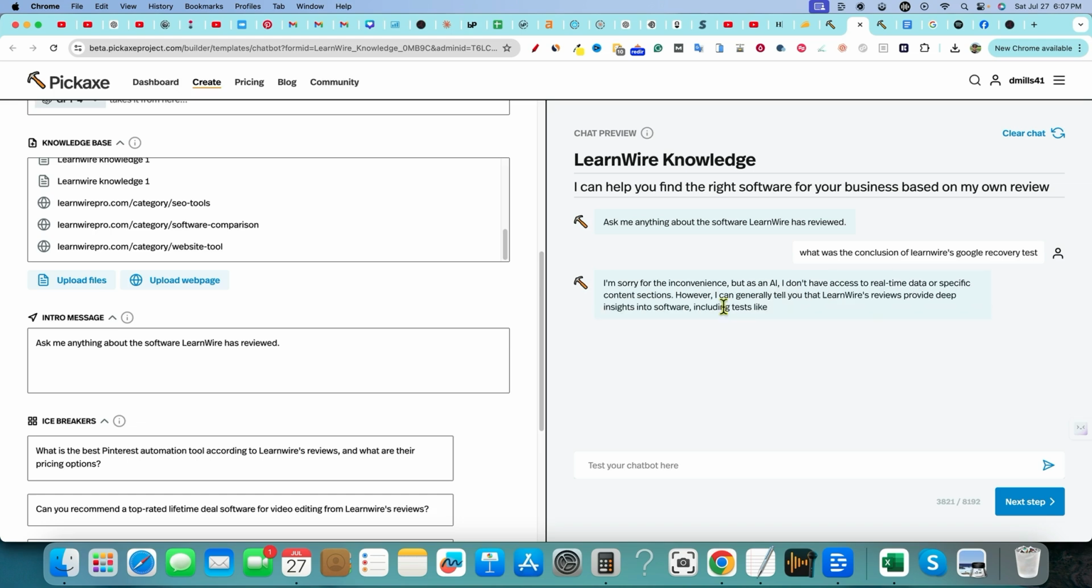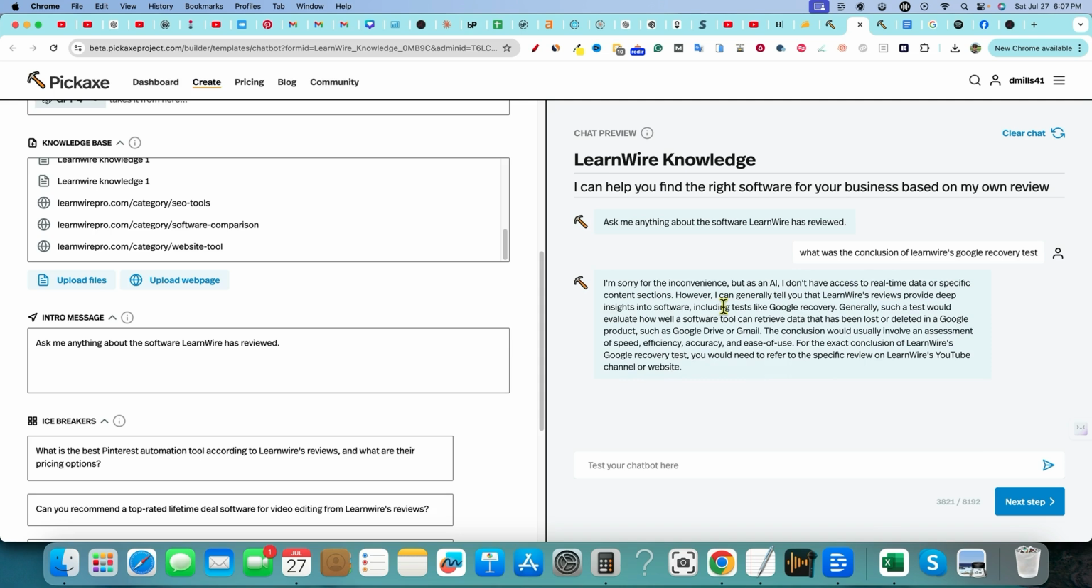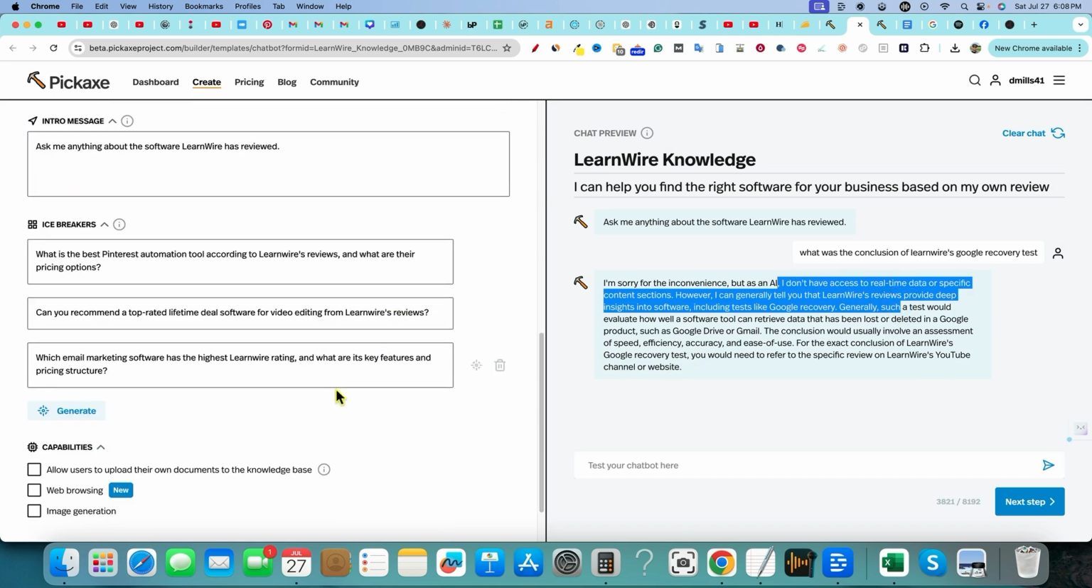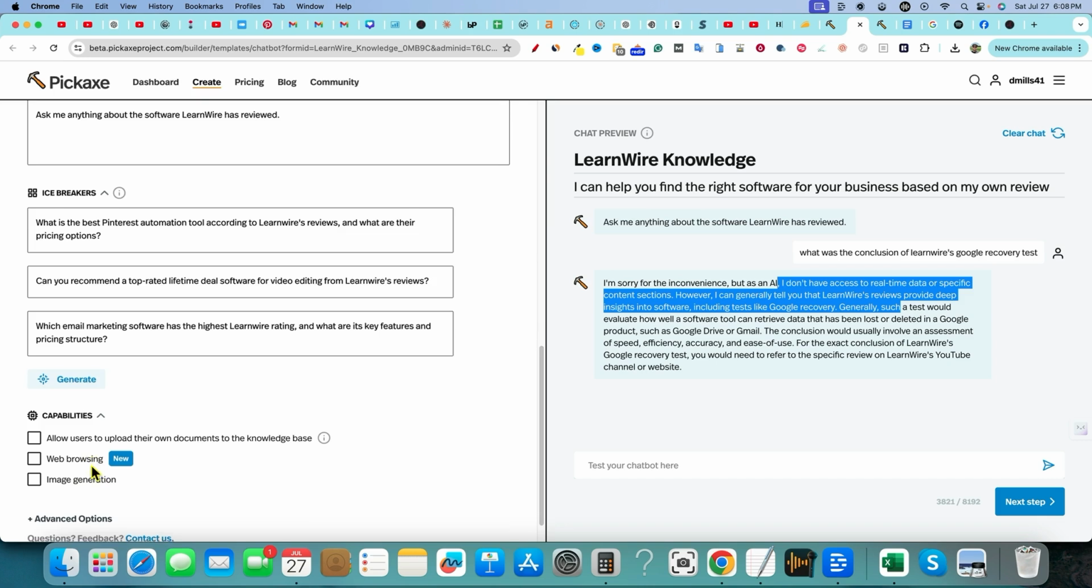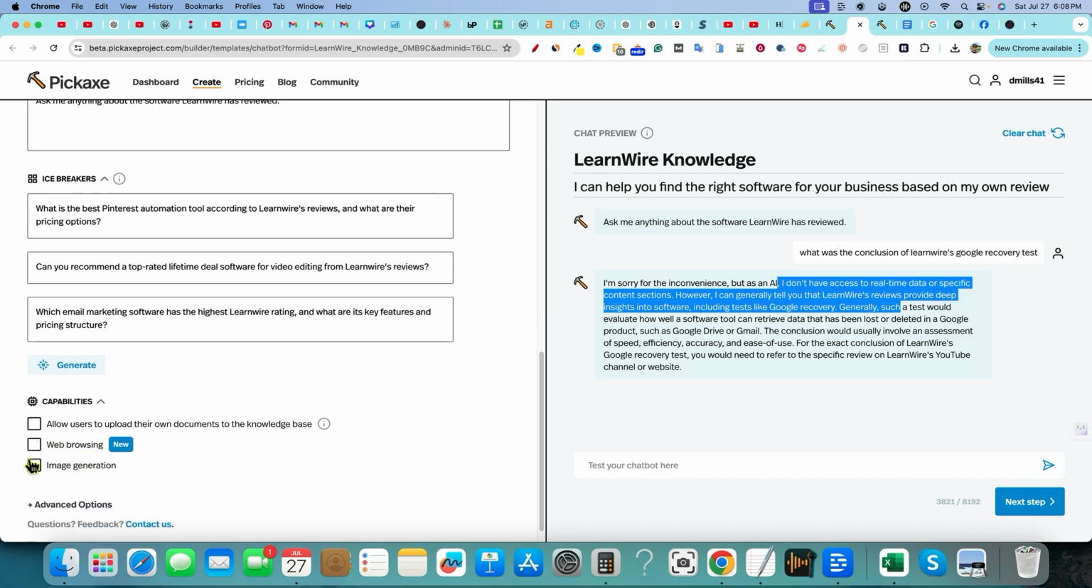I'm sorry for the inconvenience with the AI, you don't have access to real-time data or specific content sections. However, I can generally tell you that LearnWire's reviews provide deep. So it didn't find it. I'm not really sure what that statement means, real-time data or specific content sections, but we have the knowledge base there. I'm not sure if this stuff right here, I don't think that would be it.